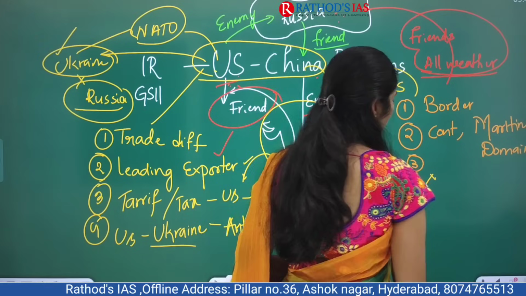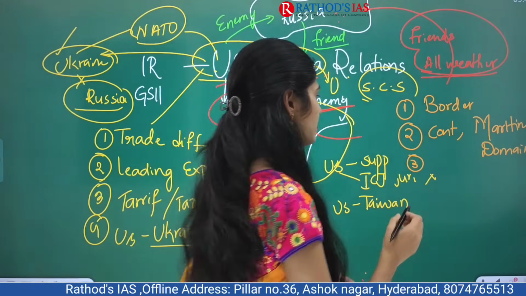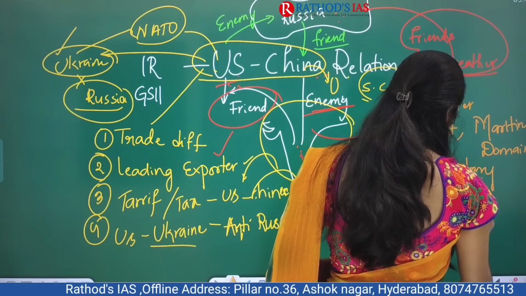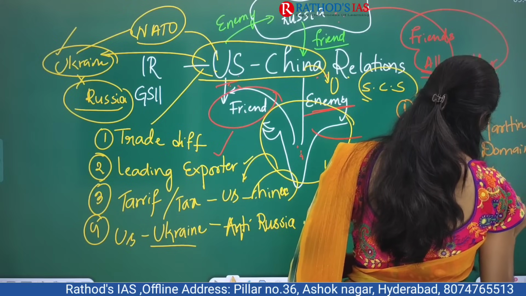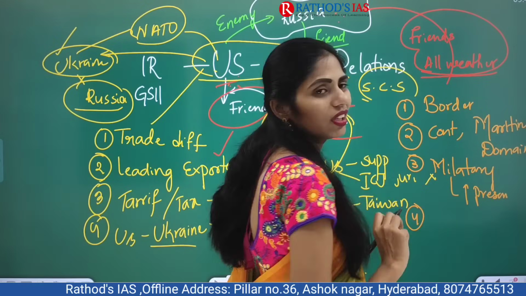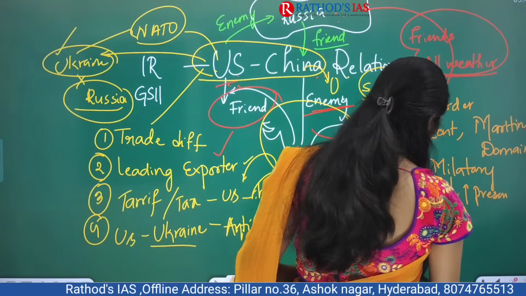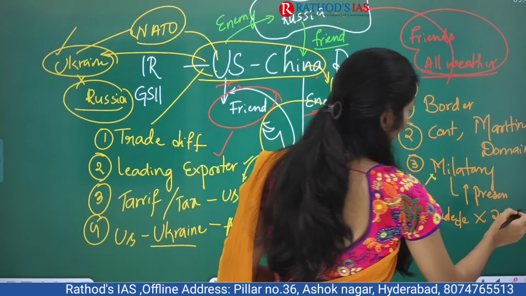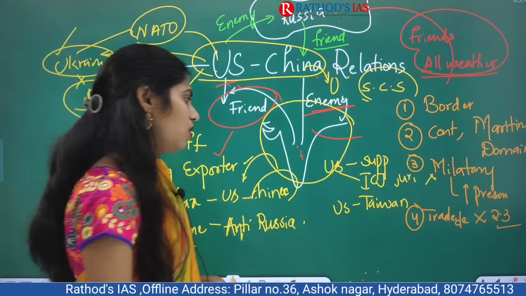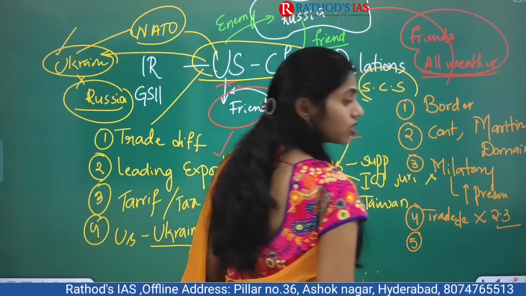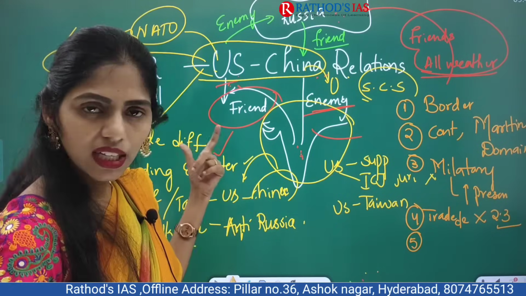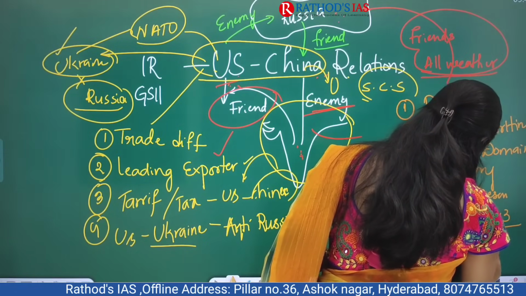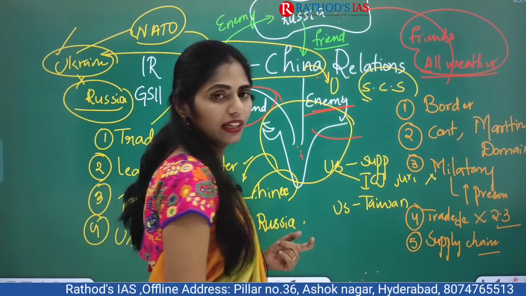And the next one here is that China came up with increasing its military vessels or military bases in different countries, so that it is increasing its presence. And even with China, India is having a trade deficit, and recently one report said that this trade deficit had increased by 2.3 times. And especially during this COVID-19 time, China led to supply chain disruptions. Because of this, it had a negative impact on the economy of India.